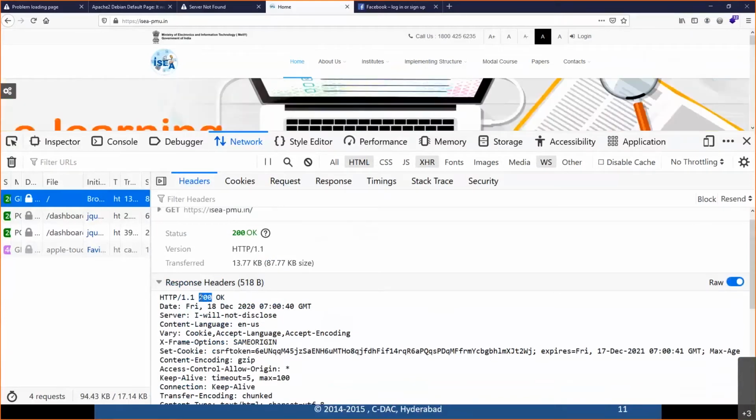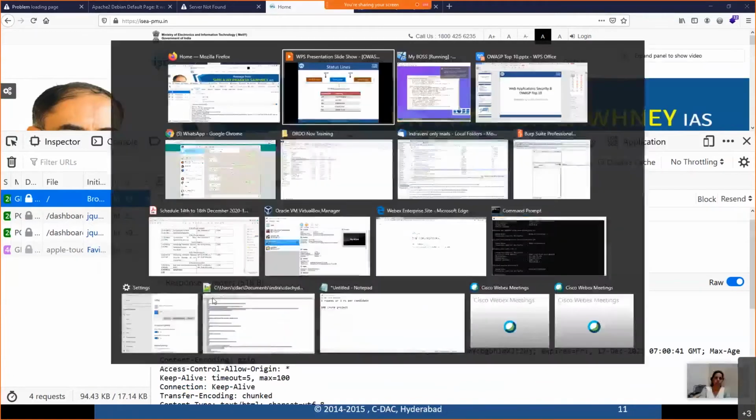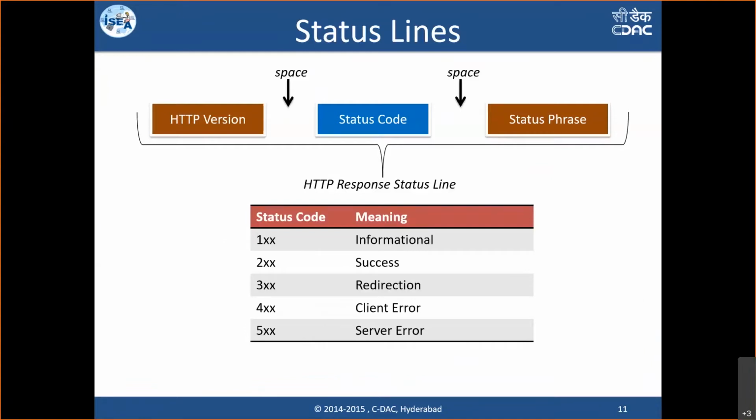Then only you will see 200 OK. Whenever you access any other page which is not there on the server, you will see 404. So the code, the number we see in the response, usually helps us understand what the server is trying to communicate to the client. The page is available, or the page is available somewhere else, not with me. That time you see a 300 series, where a redirection is happening. Sometimes we see client errors, sometimes we see 500 errors.